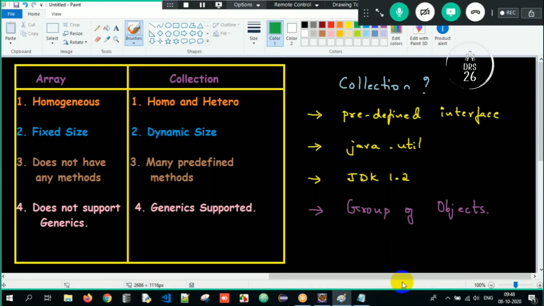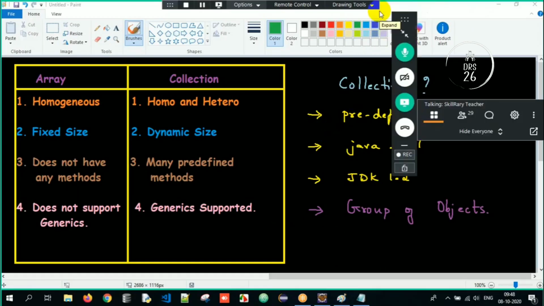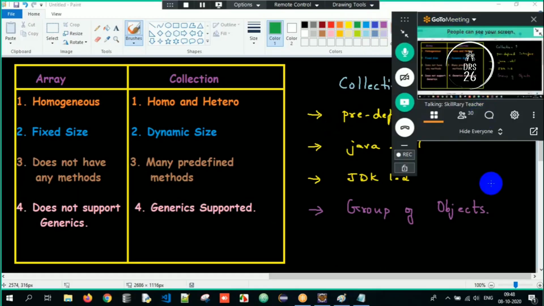But in simple terms, what is a collection? It's a predefined interface in java.util package introduced from JDK 1.2. And what is the use of a collection? To store a group of objects, either homogeneous or heterogeneous. So this is all about the basic definitions and all the things which we are supposed to understand.